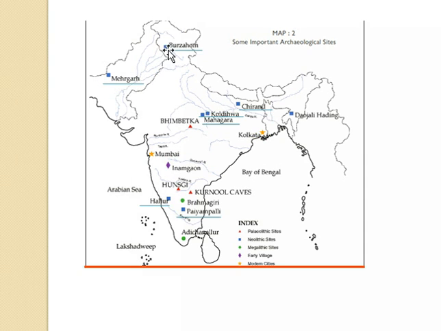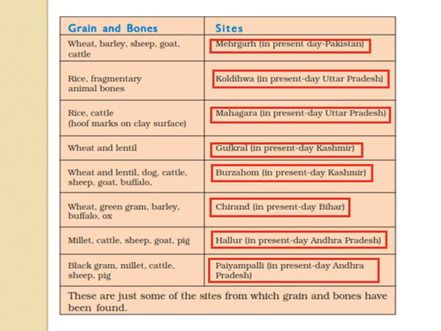Here you can see Burzahom, which is in present day Kashmir, where the animals, cattle, and wheat and all these things were found. And here you can see Chirand, somewhere here in present day Bihar. So these are some of the locations. Let us discuss other sites.